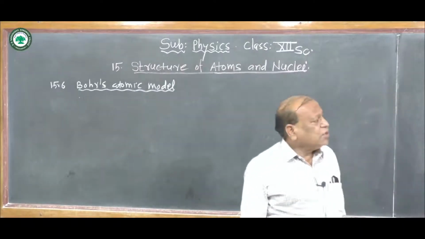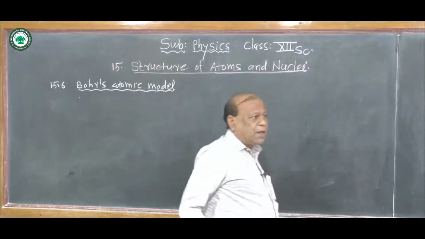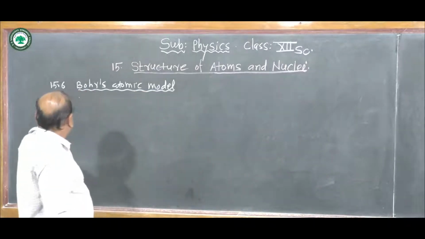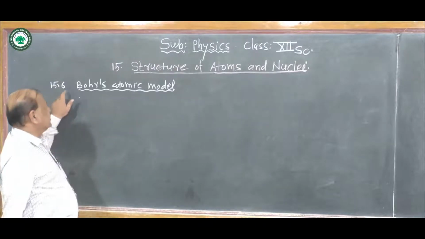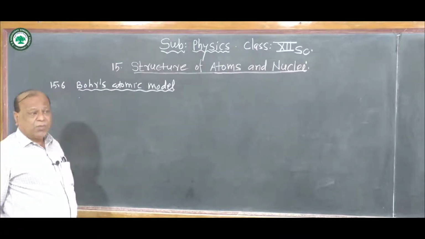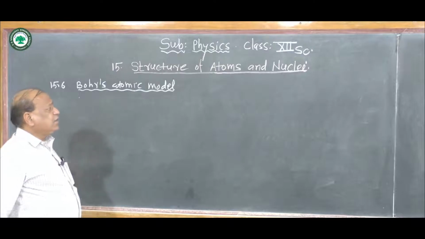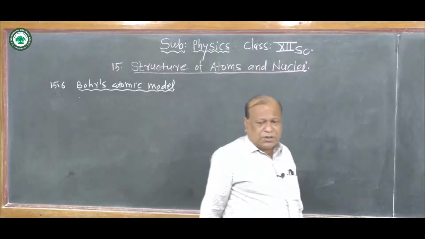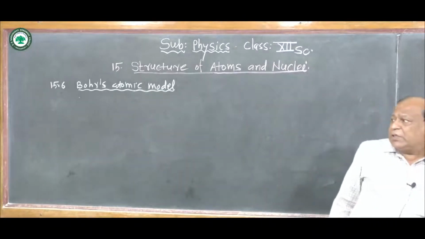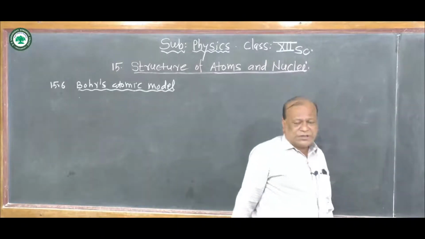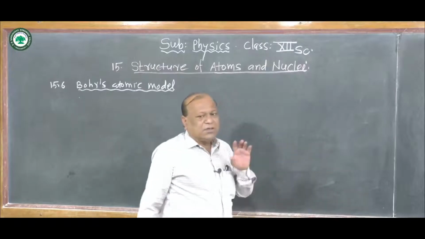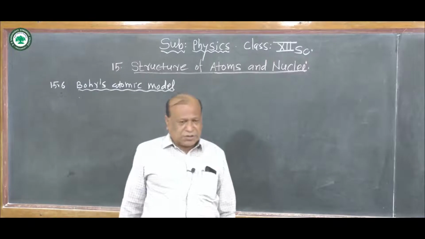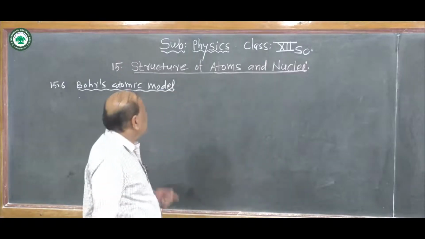And so the next scientist, Niels Bohr, gave his atomic model taking some assumptions which are known as Bohr's postulates. Today we are going to study article number 15.6, Bohr's atomic model. He explains that electrons revolve in a circular orbit around the nucleus like a planet revolves around the sun.